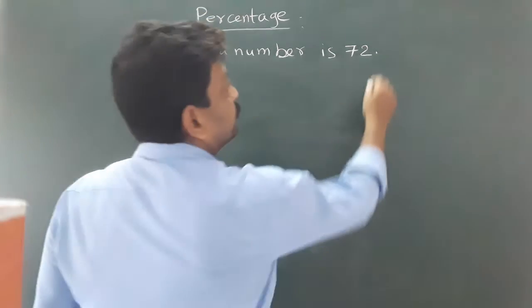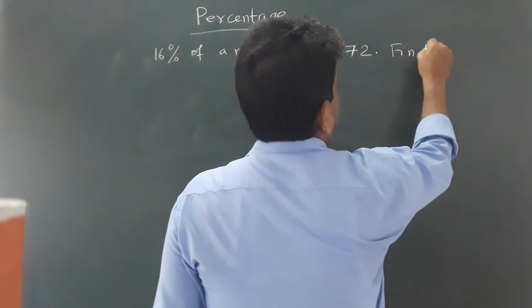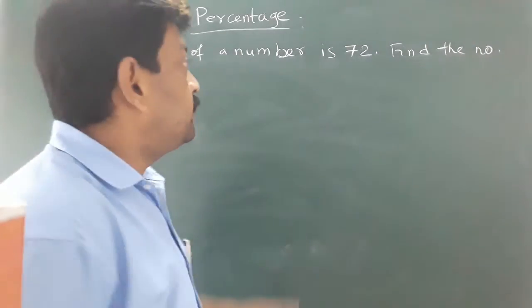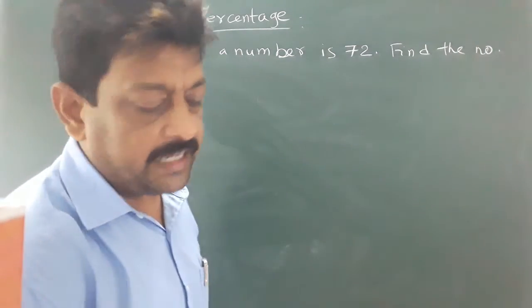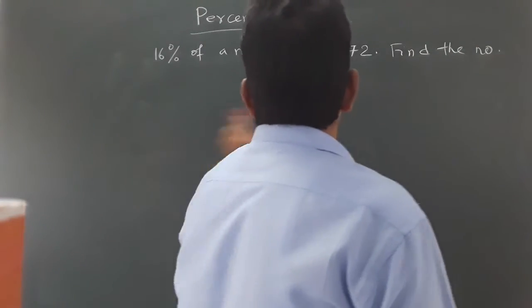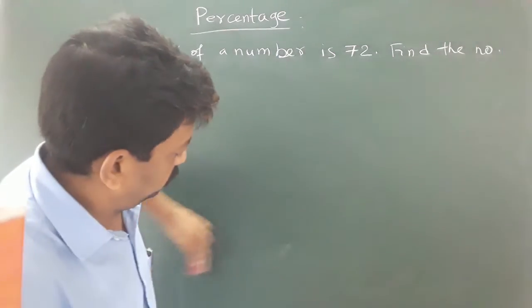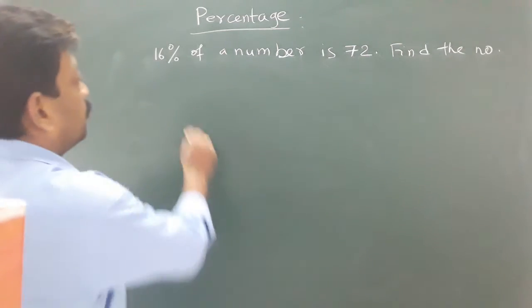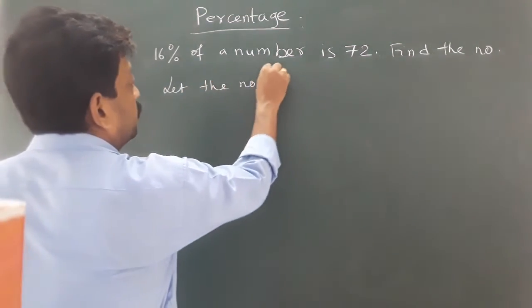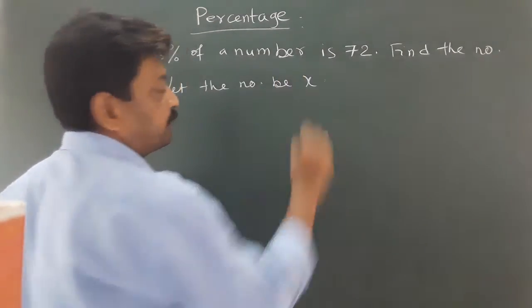Find the number. Find the number. So it is very easy. Let us take the number as x. Let the number be x.